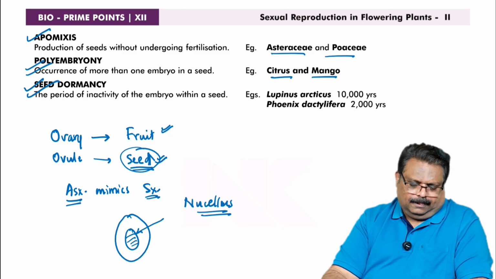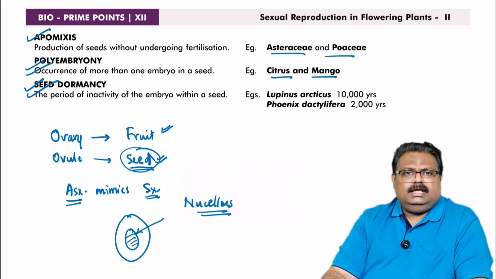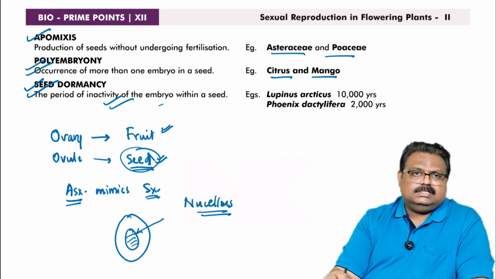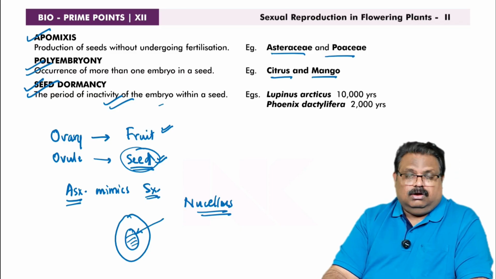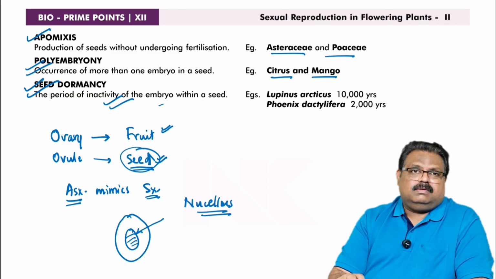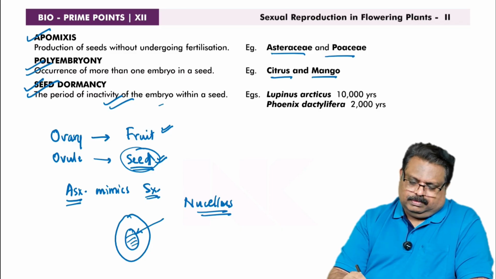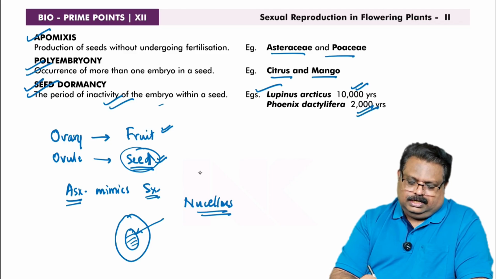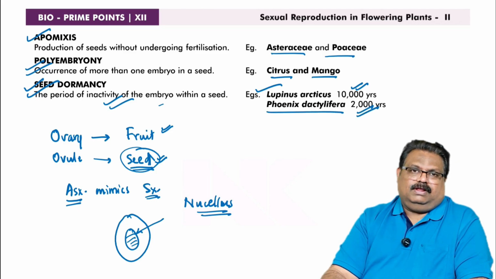Then there is another concept called seed dormancy. What is seed dormancy? The seed will be inactive. It is not dead, but inactive for some period of time. The period of inactivity of the embryo inside a seed is called dormancy. There are two examples of abnormal seed dormancy: dormancy of 10,000 years in Lupinus arcticus and seed dormancy of 2,000 years in Phoenix dactylifera. So these are the important points from the chapter Sexual Reproduction in Flowering Plants. Okay.